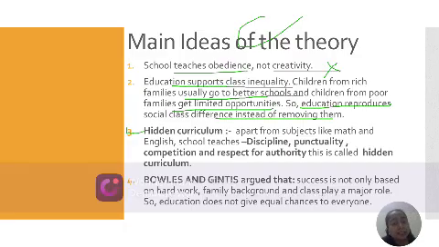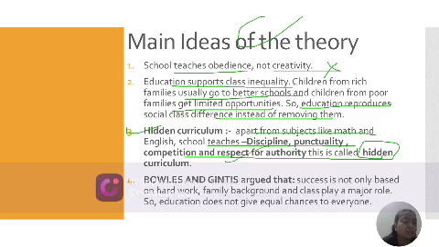Now, there is also a hidden curriculum. Hidden curriculum means that apart from subjects like maths and English, they teach us discipline, punctuality, competition, and respect for authority. You have to follow the rules. The poor, especially, have to follow the higher authority. That is what the hidden curriculum wants to state. Bowles and Gintis argue that success is not based only on hard work; family background and class play a major role. So education does not provide equal chances to everyone.